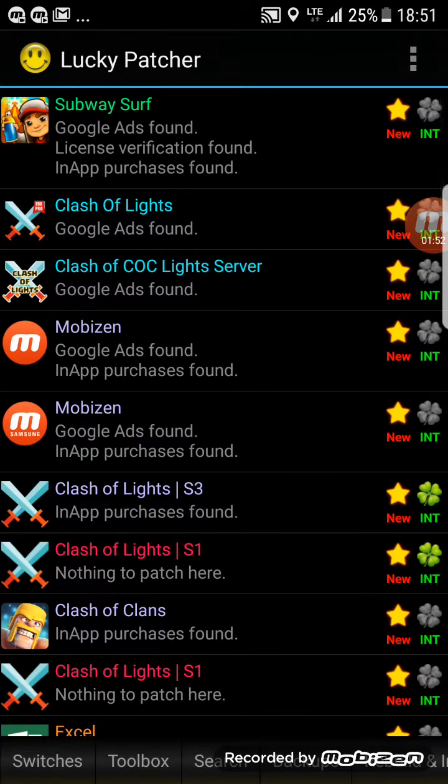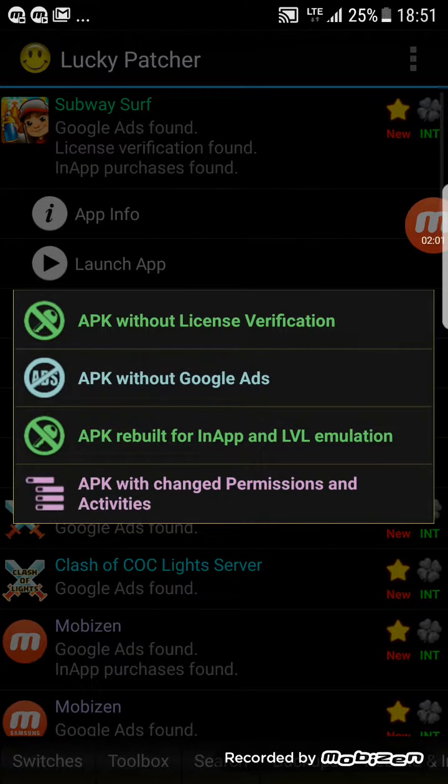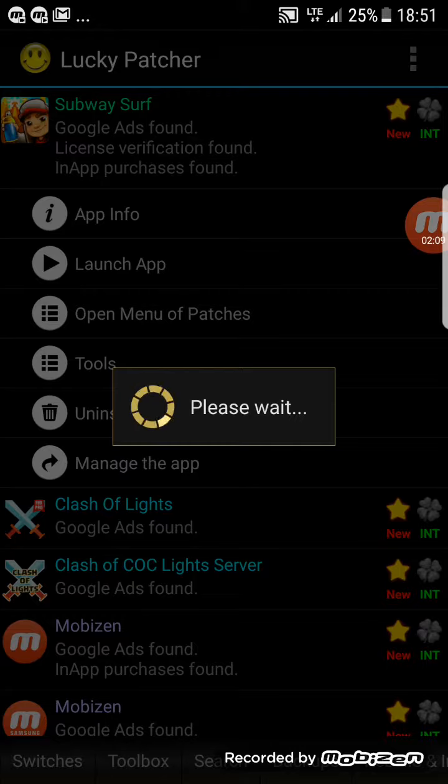Now click on Subway Surfer, open menu of patches, create modify APK file and APK rebuild for in-app and LVL emulation. Rebuild the app. Now it's just going and going.